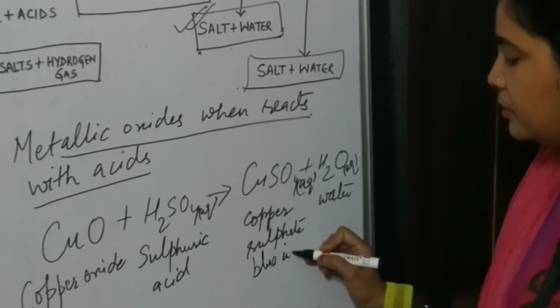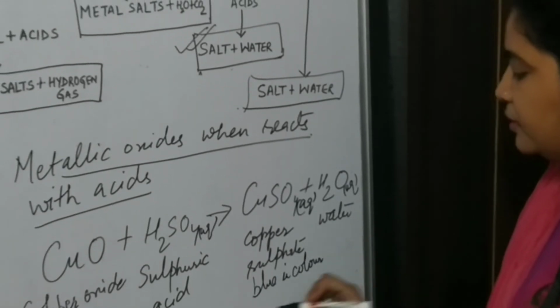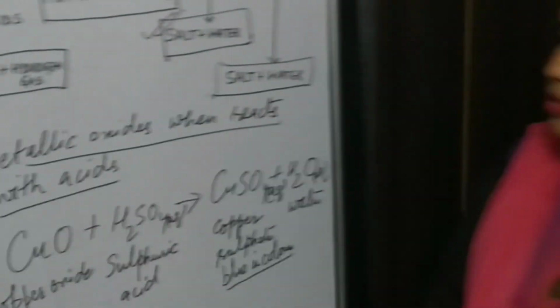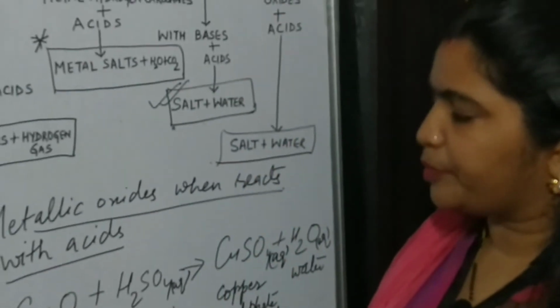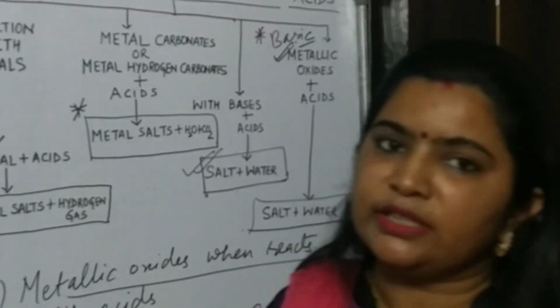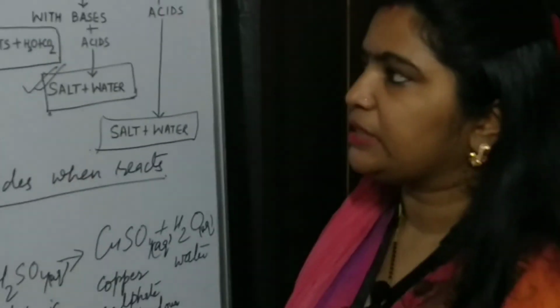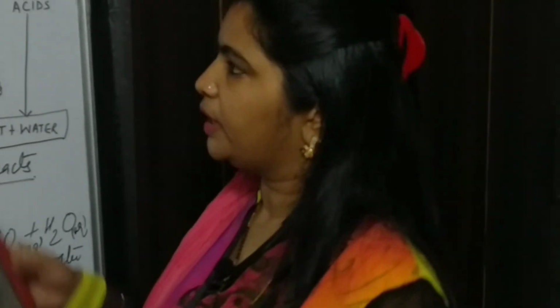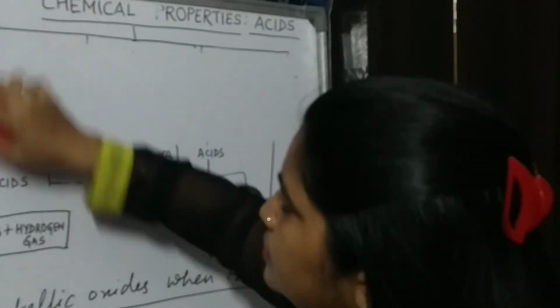Blue precipitate will be formed. Understood? So this was the whole chemical properties of acids which I had to discuss with you. Activities you could see in the video clip, in between it will be seen. You can see there also. Understood?